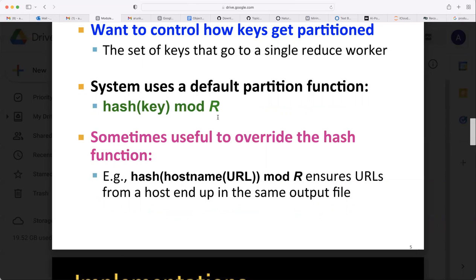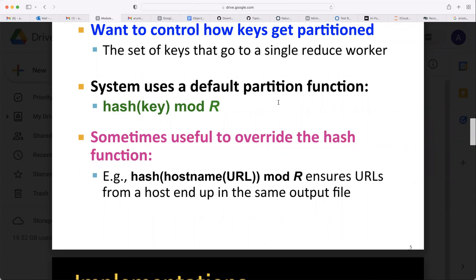I think you have studied hash functions, so you may understand this better, because you have only R nodes. These keys will produce some integers, the hash of the key. Whatever integer comes, we think they are randomly generated, so all integers have the same chance of getting that hash value. Then mod R. Say you have 7, so 8 will go to 1, 9 will go to 2, and 10 will go the same way through the mod R function.